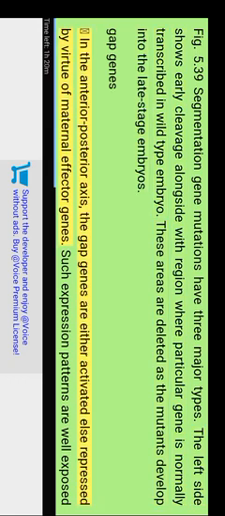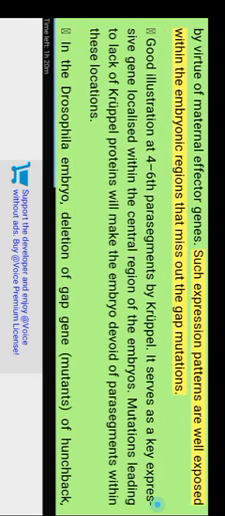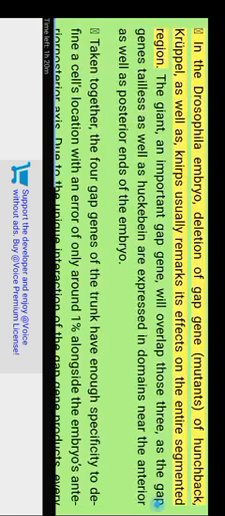Gap genes. In the anterior-posterior axis, the gap genes are either activated or repressed by maternal effector genes. Such expression patterns are well exposed within the embryonic regions that are missing in the gap mutations. A good illustration is Kruppel in segments 4 to 6. It serves as a key gene expressed within the central region of the embryo. Mutations leading to lack of Kruppel protein will make the embryo devoid of pair segments within these locations.